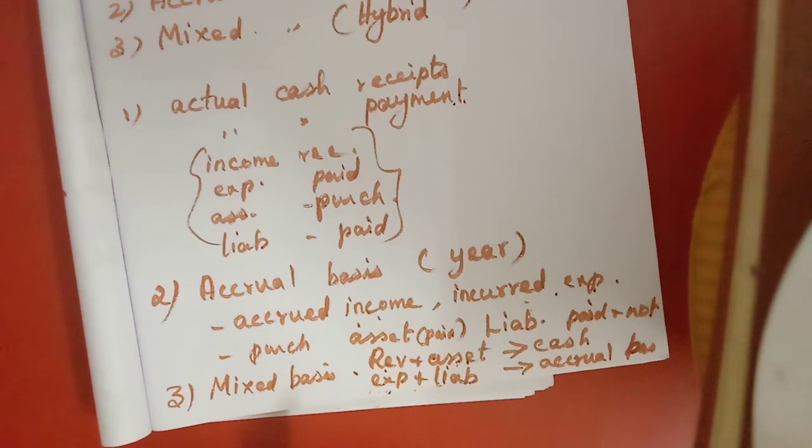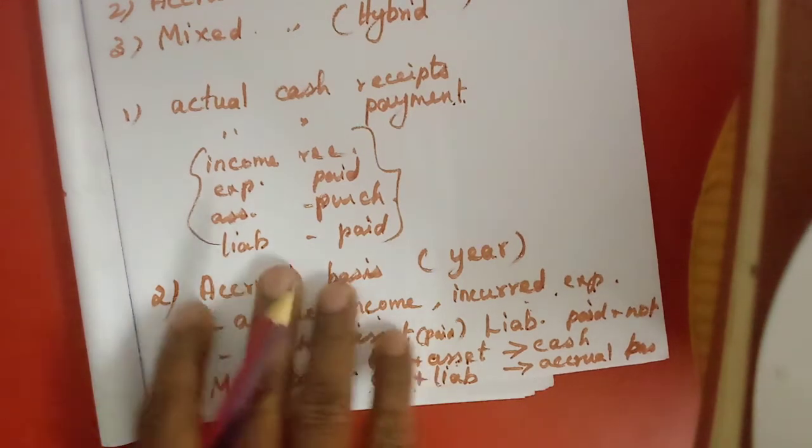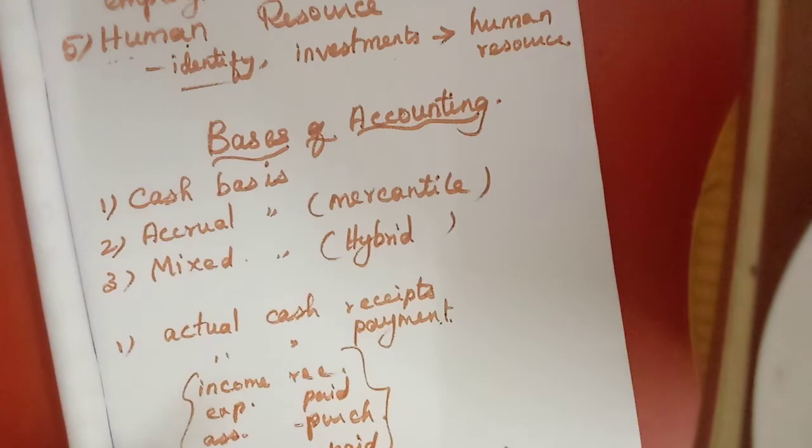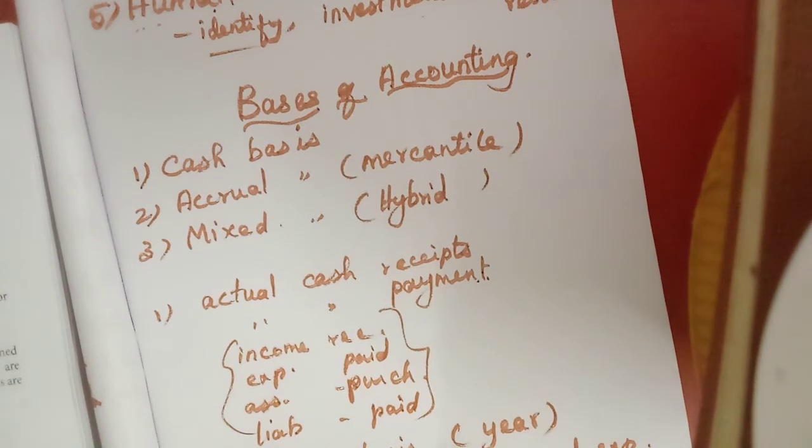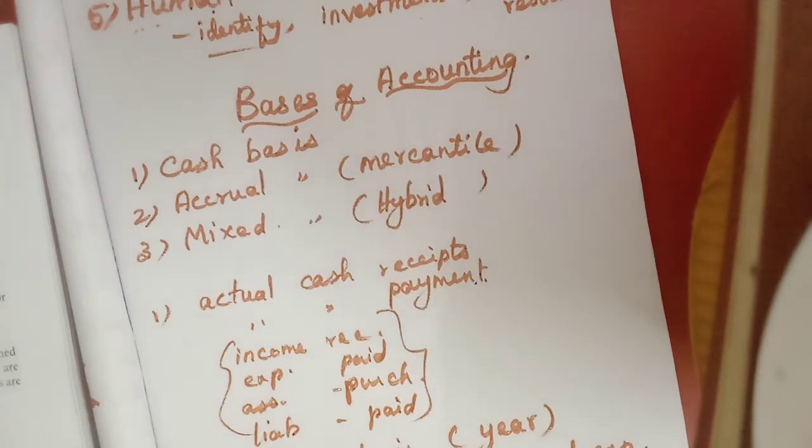Okay, students, I think you might have understood this one. I will show you in the textbook itself. You can mark the branches of accounting, 3 marks.